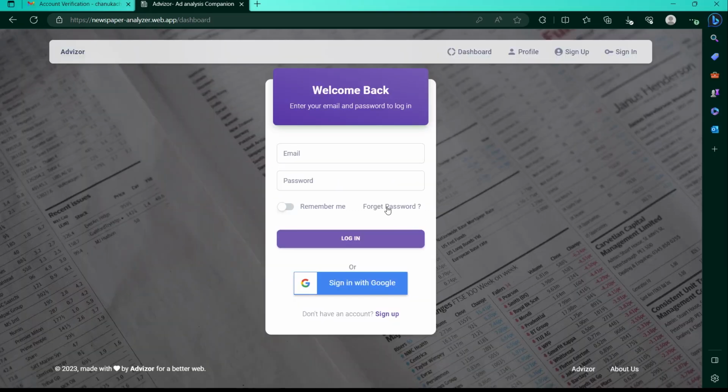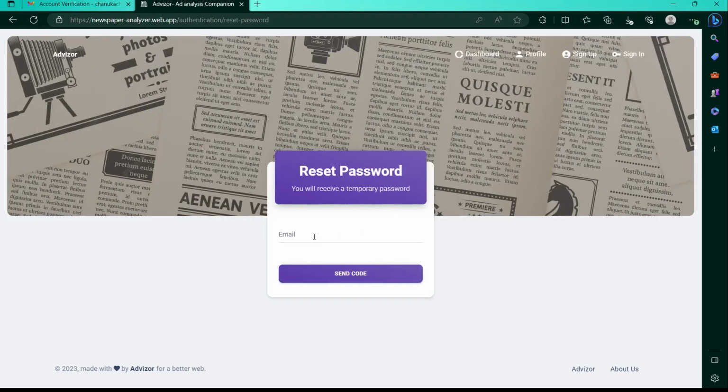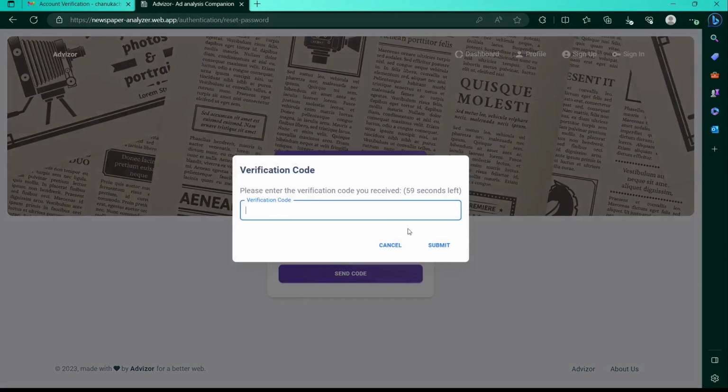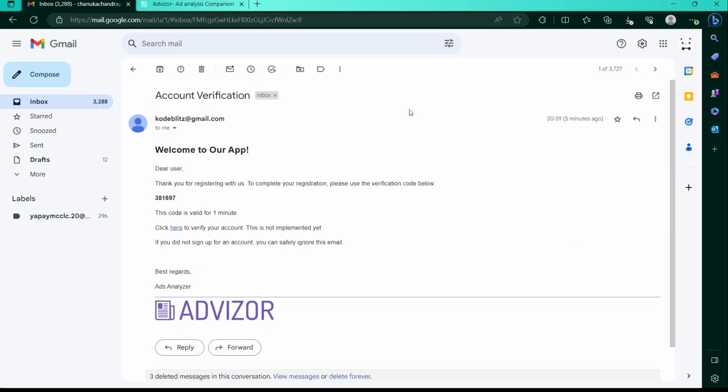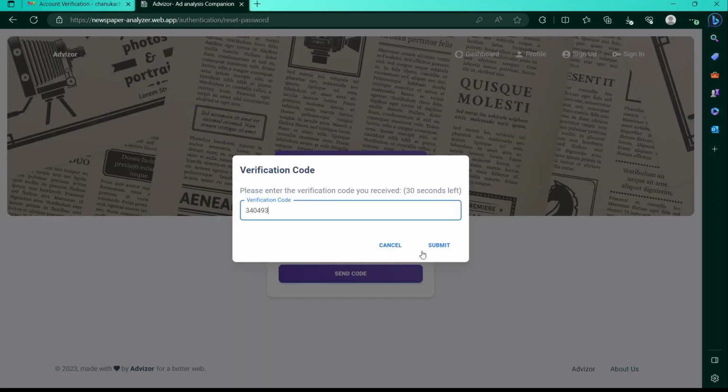If you forget your password somehow, you can renew your password by simply clicking the Forgot Password button here. In this reset password page, you can type the email which you used to sign up before and get a new temporary password instantly. The user can then sign in using the new credentials and change the password in the profile section immediately.